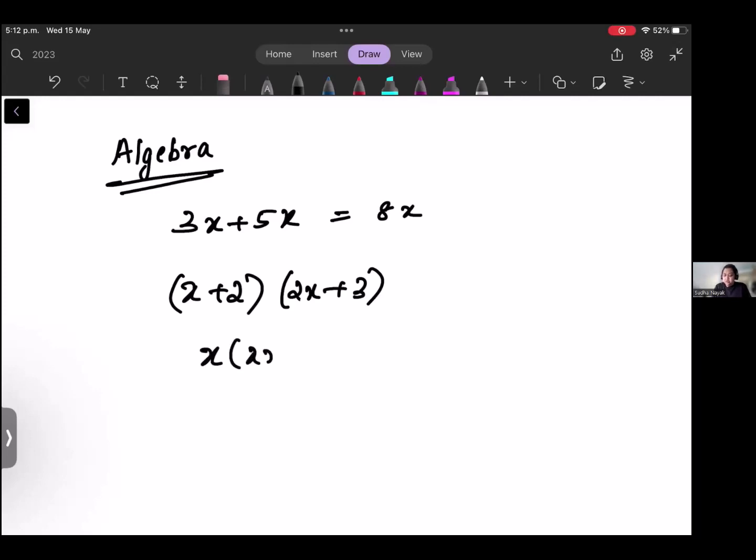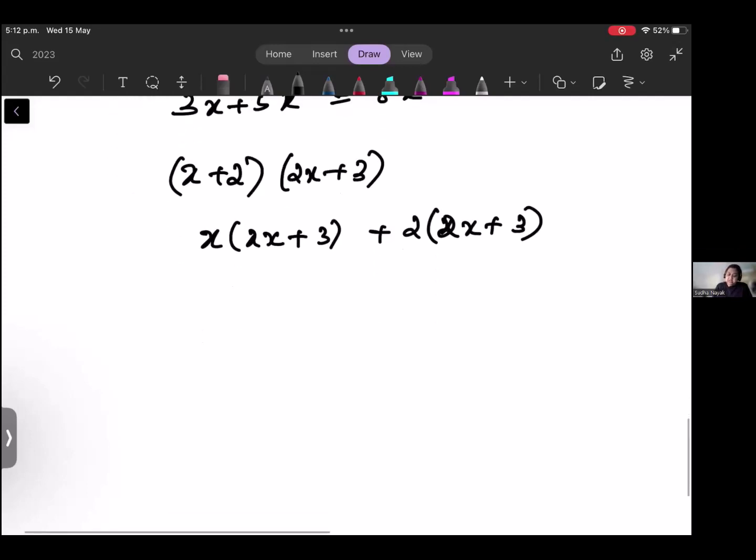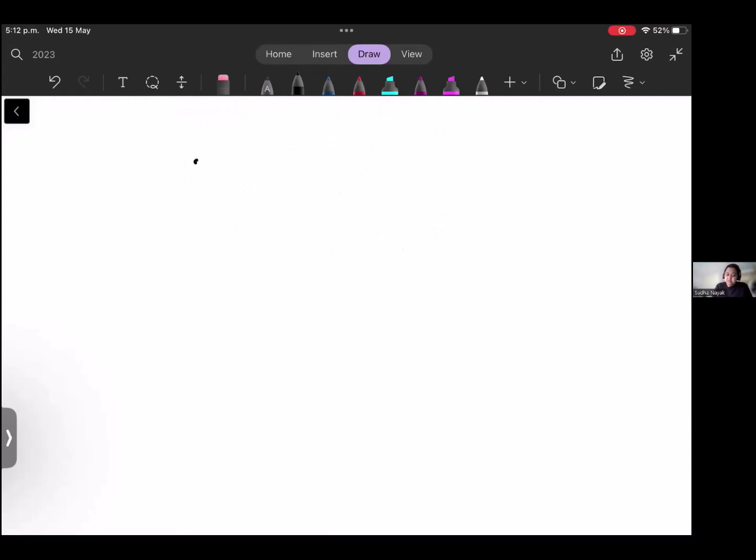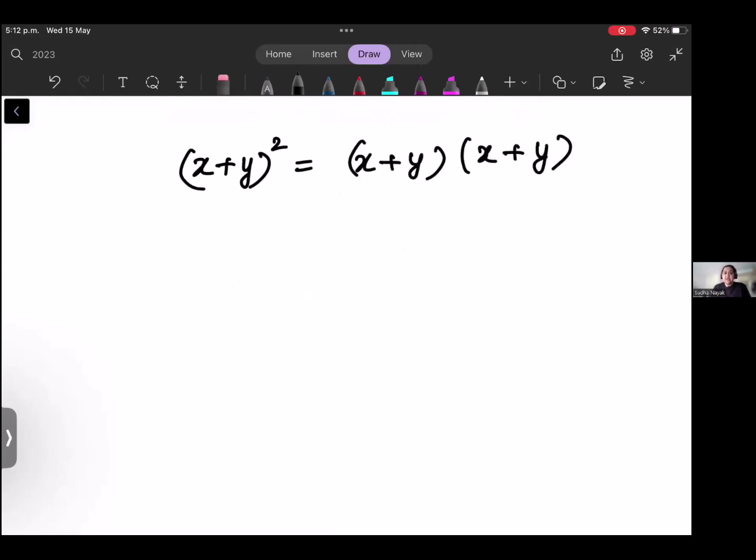So x into 2x plus 3 plus 2 into 2x plus 3, and then simplify it. Another reason I explained this is, if you have x plus y the whole square, immediately you have to remember you need to put it as x plus y times x plus y, and then simplify it further. Always whenever you have a square, you just put this and simplify it further.